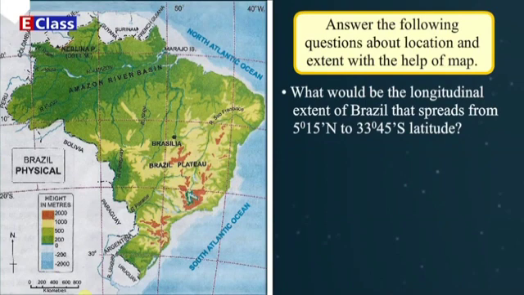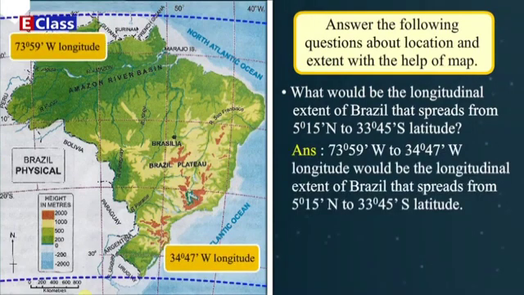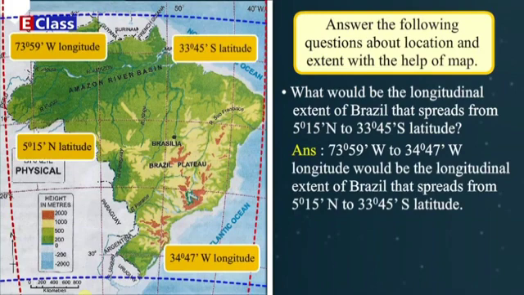Answer. 73 degrees 59 minutes west to 34 degrees 47 minutes west longitude would be the longitudinal extent of Brazil that spreads from 5 degrees 15 minutes north to 33 degrees 45 minutes south latitude.